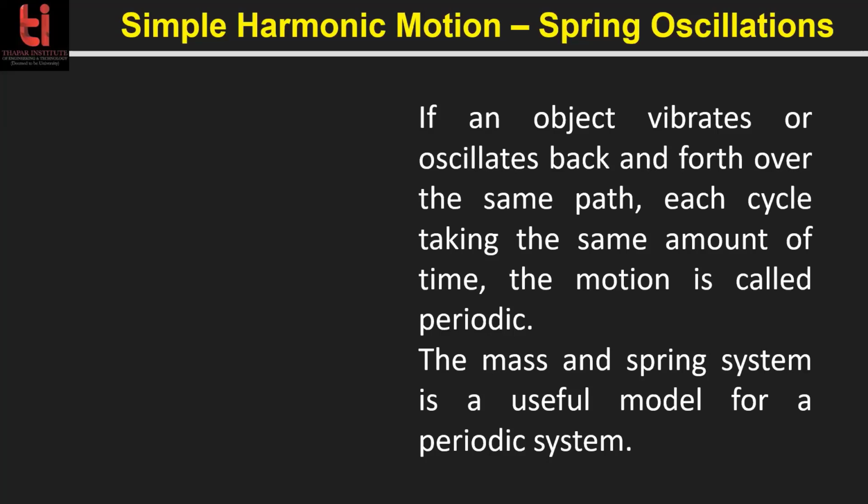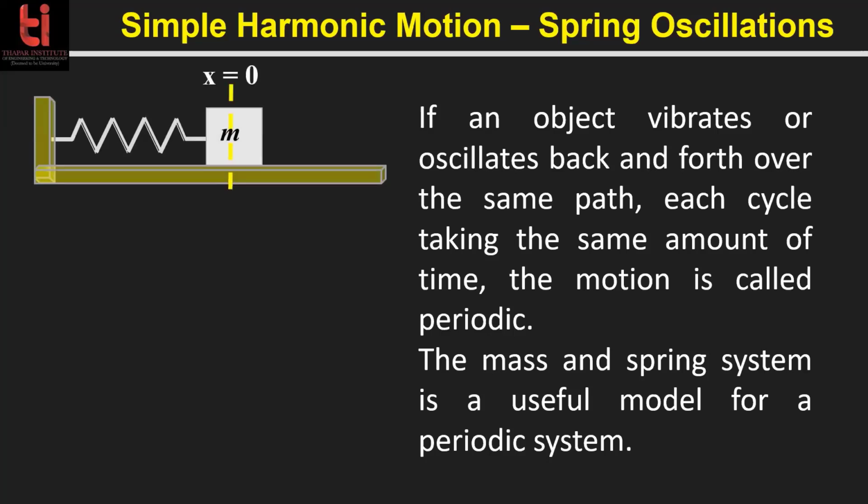So periodic motion is a back and forth motion with a defined time period. So like this, if a mass is attached to a spring, and at this time the mass is at rest and the spring is unstretched, it is in the rest position.